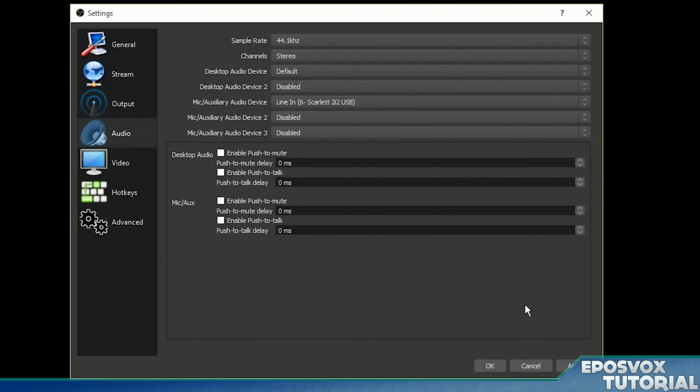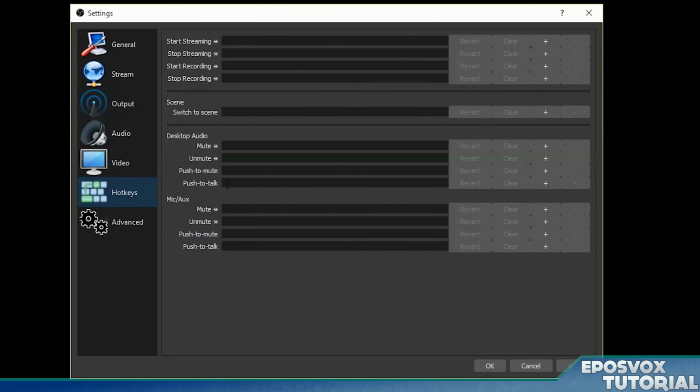So if you're enabling those, and no matter what, go ahead and hit apply. But if you're enabling those, go over here to hotkeys and set up some hotkeys for this. Now, all you literally have to do is click in the box and press the key that you want to use.